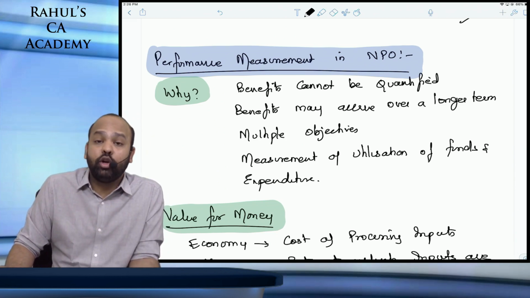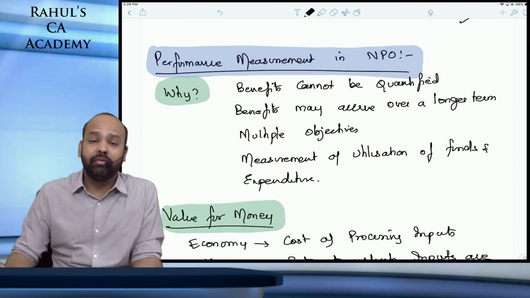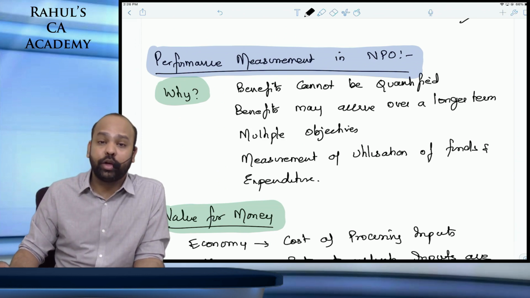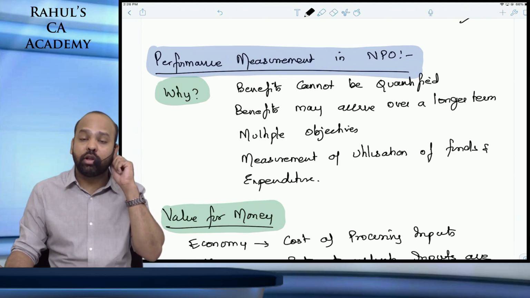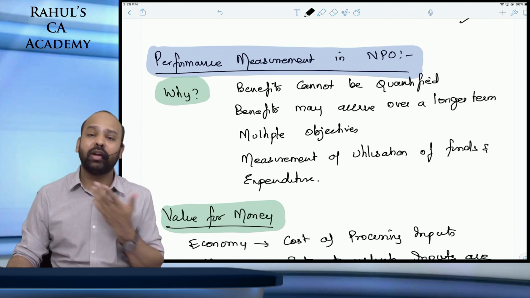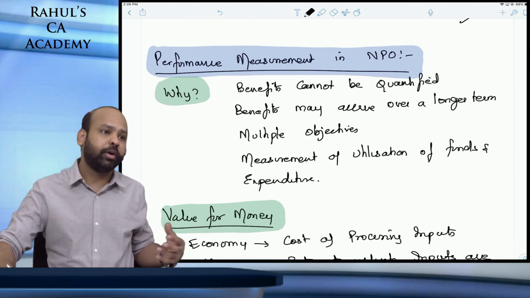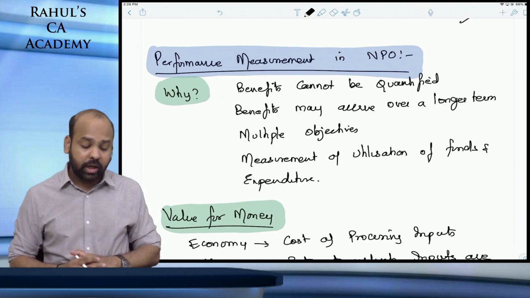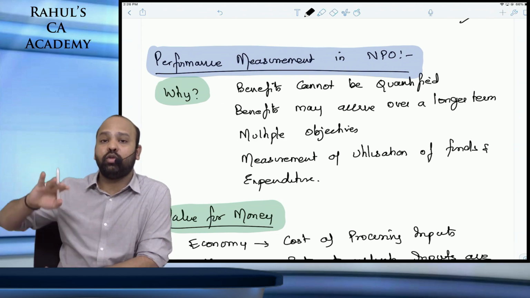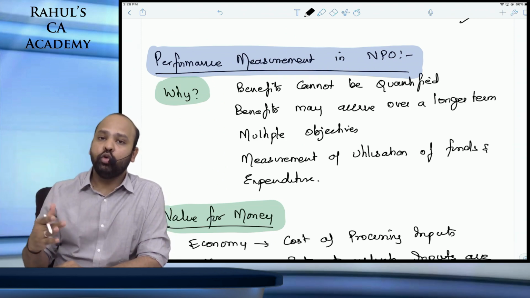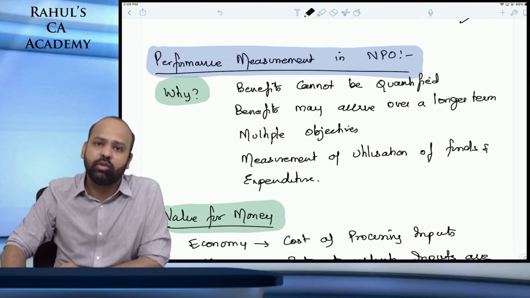It is very difficult to quantify the benefits of a non-profit organization. How will you quantify the benefit? If you are educating children, if you are curing diseases, if you are working with a non-profit motive, how will you quantify those benefits? Then benefits may accrue over a very long period. If there is any infrastructure development, you will see those benefits accruing over a very long period. You are educating a child today, you will see the success of that child maybe 15 years later or 20 years down the line.